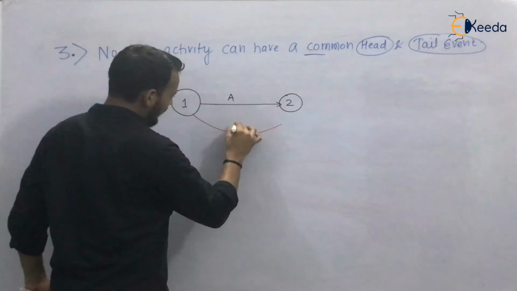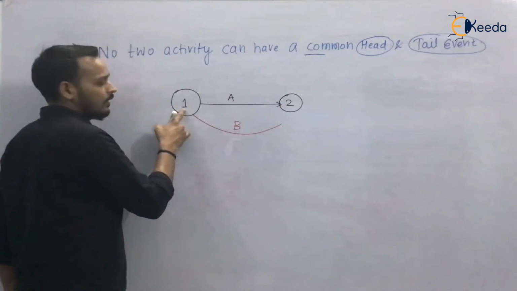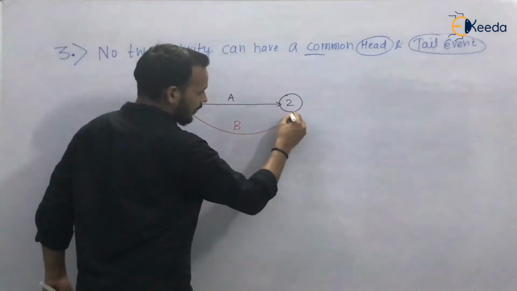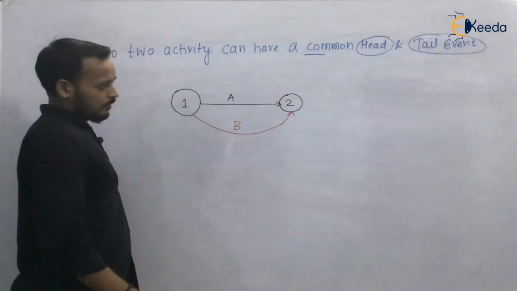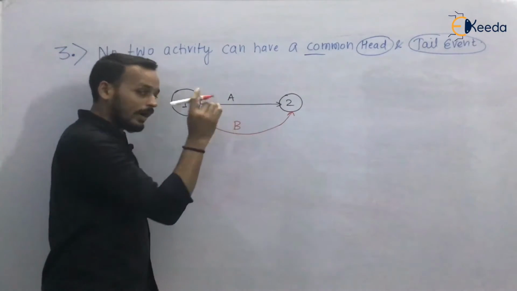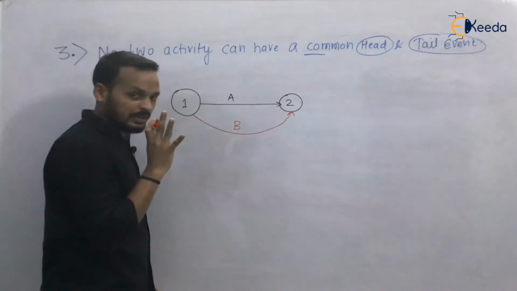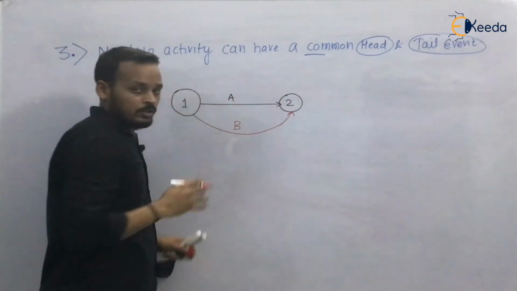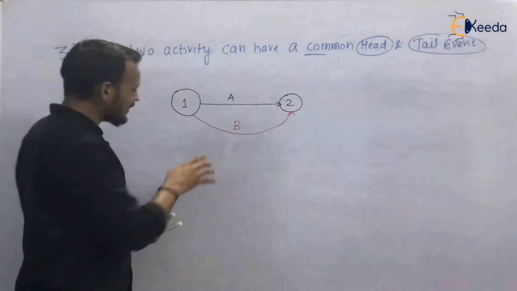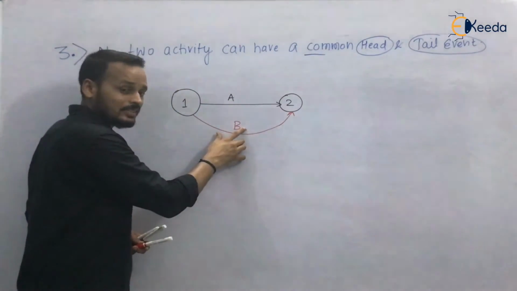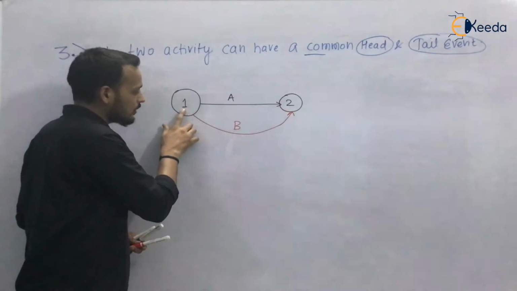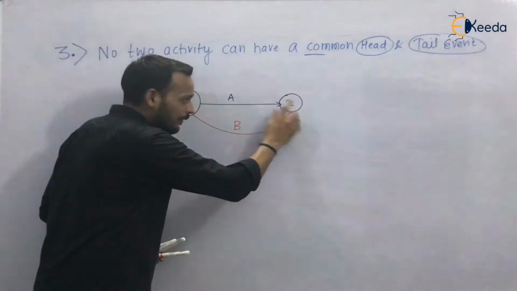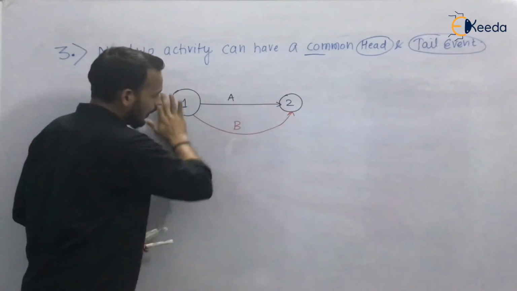And it also says that activity B is also starting from event 1 and it is terminating at event 2. It says that there are two activities: activity A is starting from event 1 and terminating at event 2, and another activity is starting at event 1 and completing at event 2. Then you will make this network diagram like this.